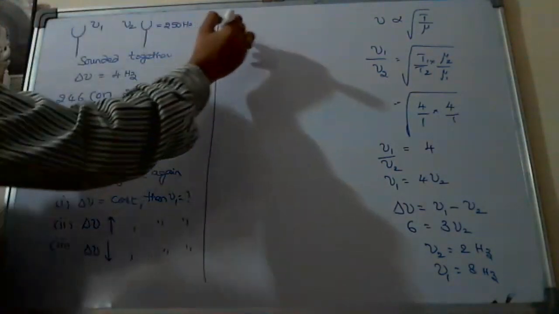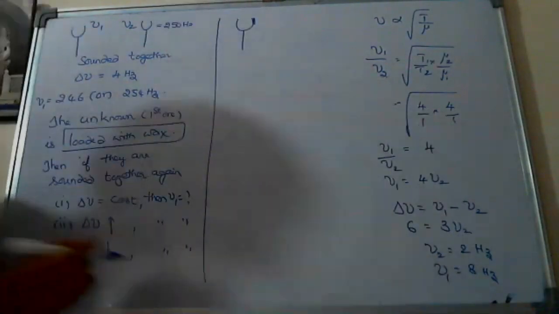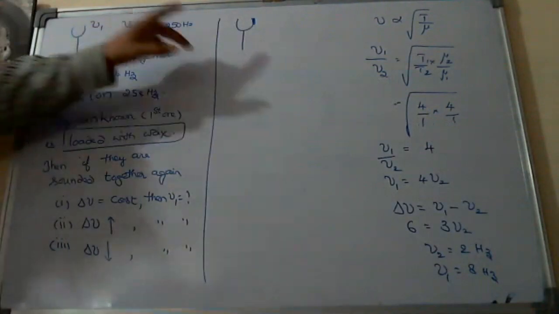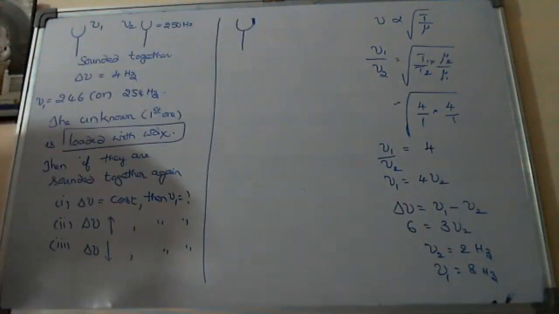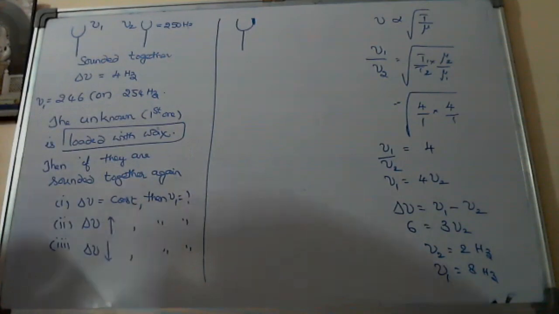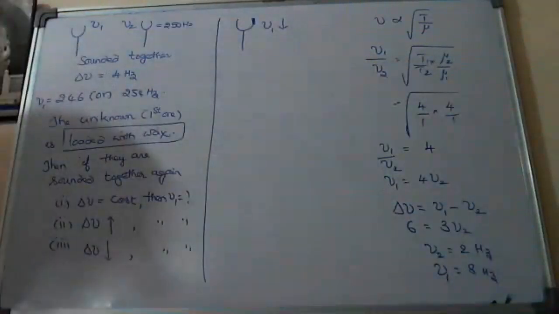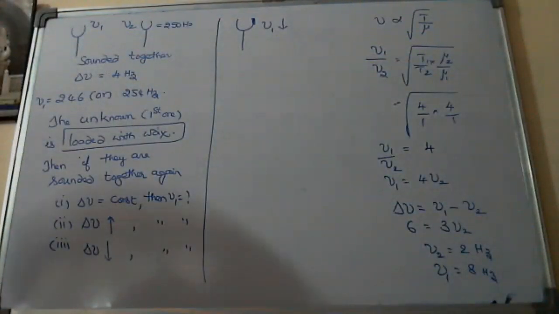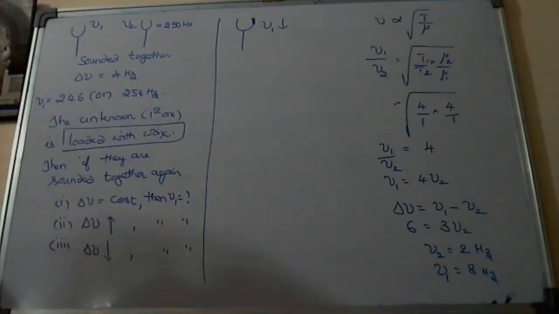Yes. So to the prongs of the tuning fork, some mass is added. When mass is added, the vibration should be less, sir. It shakes a little less when sounded. Means the number of vibrations decreased or increased? Decreased, sir. So the new one decreases. We have to know the concept that when it is loaded with some wax, its frequency will be decreased. Unknown is loaded, that's why the unknown frequency will be decreased.